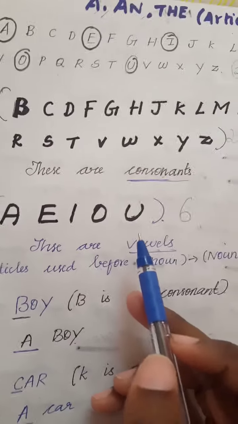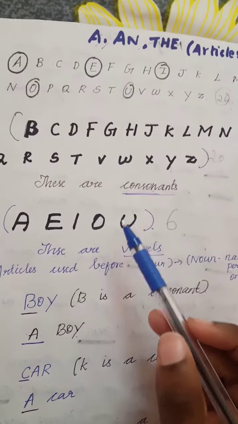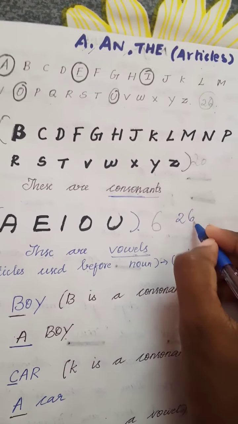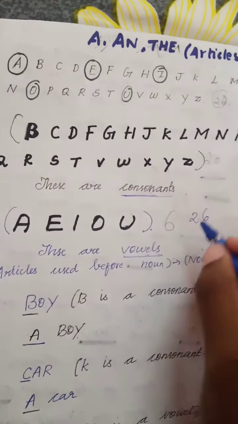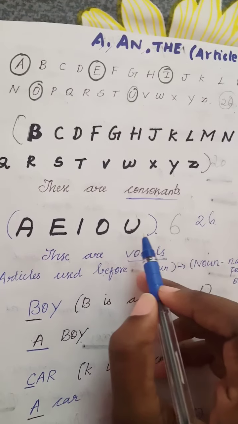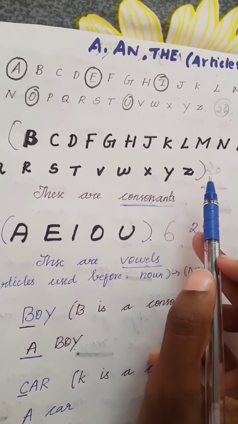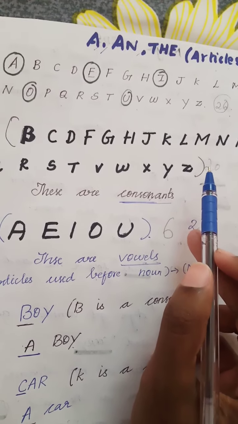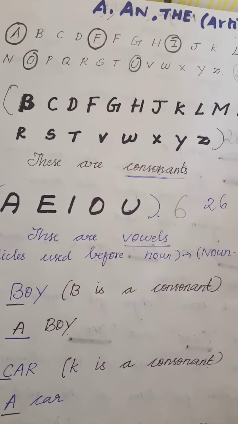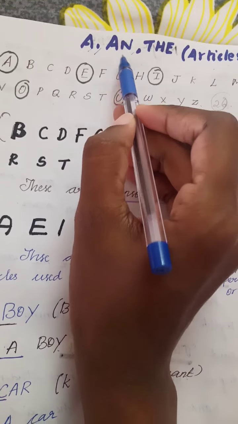There are 5 vowels, and the remaining letters are consonants. There are 26 alphabet letters in all. Among these 26, the vowels A, E, I, O, U are called vowels, and the remaining are consonants. Okay. Now in this class we are going to learn where to use a and where to use an.